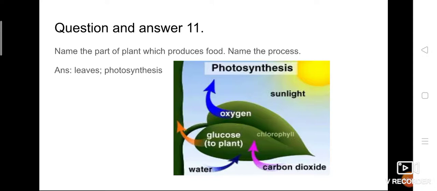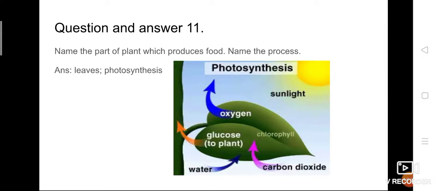So the food process takes place only in the leaves, and this process is called photosynthesis. Photo means light, synthesis means preparation. So the preparation of food takes place only with the help of light, that is called photosynthesis. So photosynthesis takes place only during daytime, not in nighttime.